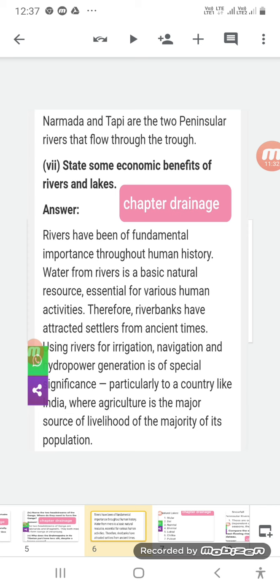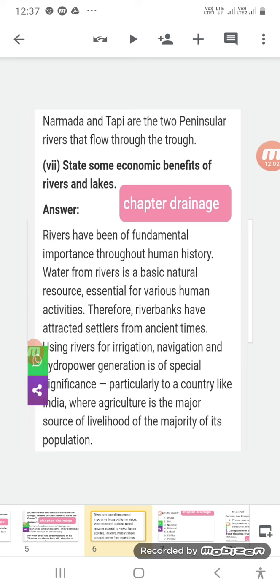It is essential for various human activities. We use it for drinking, for cleaning, for irrigation, for our industries, and for the cattle to feed our needs, etc. Therefore, river banks have attracted settlers since ancient times. That means you can see various settlements on the river banks.